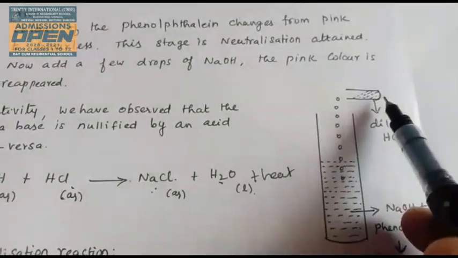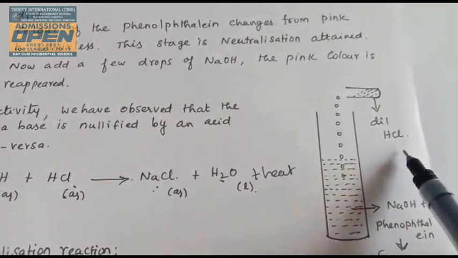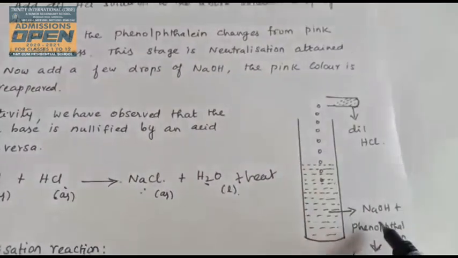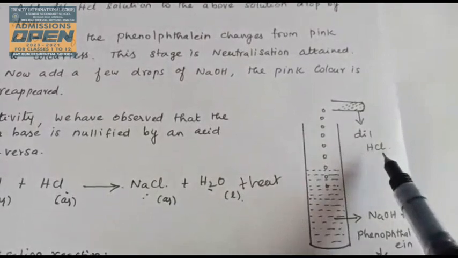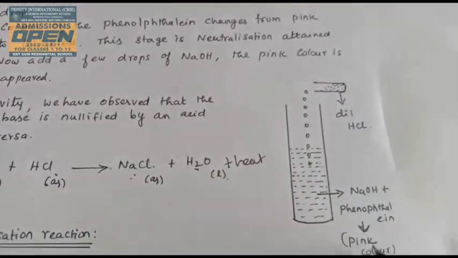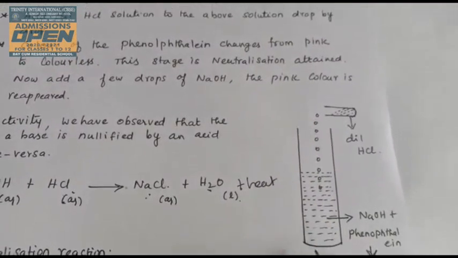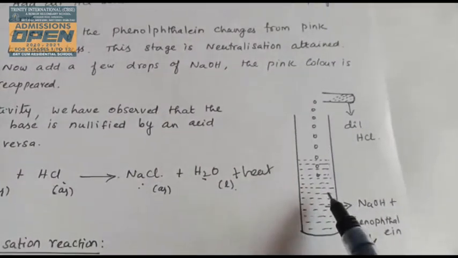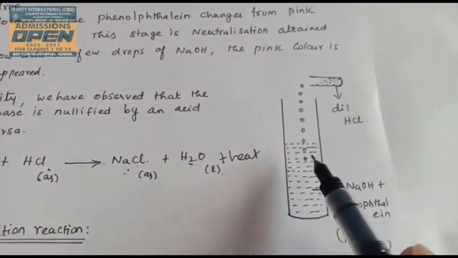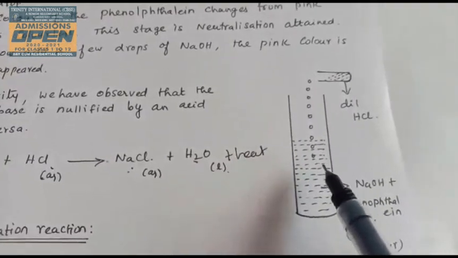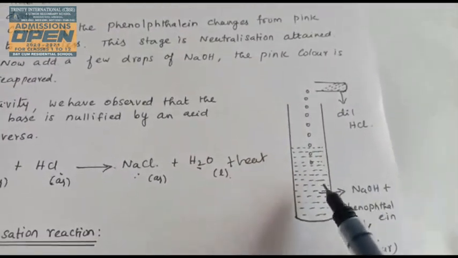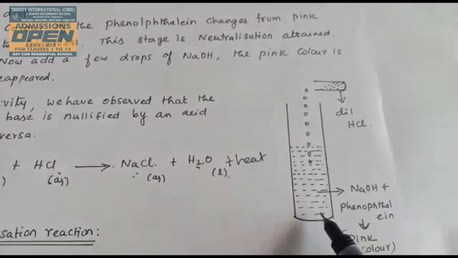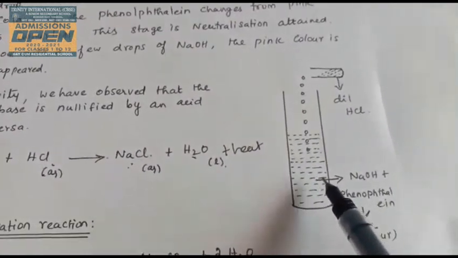Now you add dilute hydrochloric acid drop by drop. The base sodium hydroxide reacts with hydrochloric acid, that is neutralization. The dark pink color fades, and at one particular stage the pink color disappears and the solution becomes colorless. That stage is known as the neutralization point, where the neutralization reaction has occurred. In this neutralization reaction, there is no acid and no base, only salt is present.